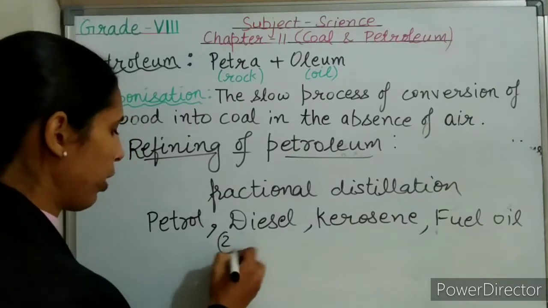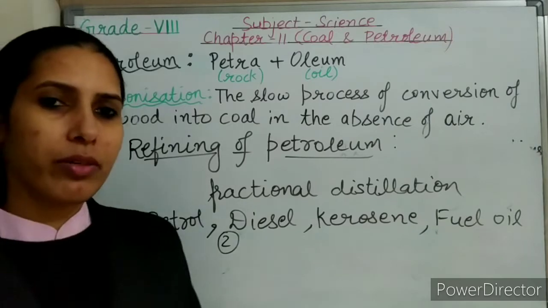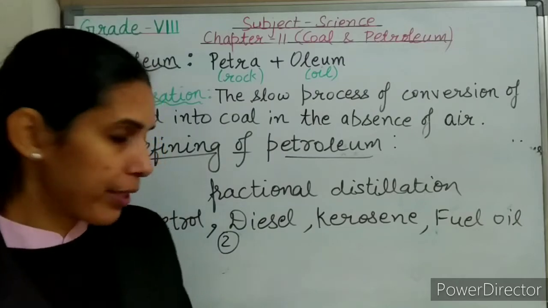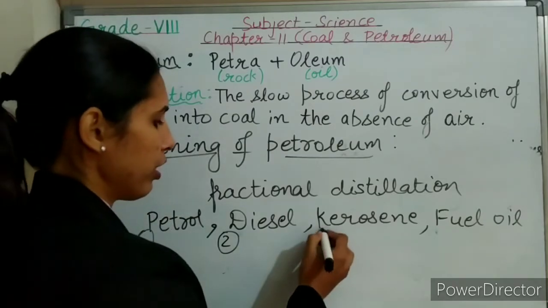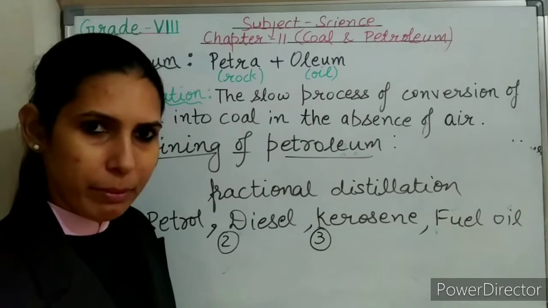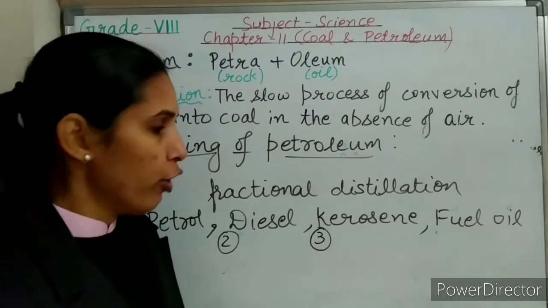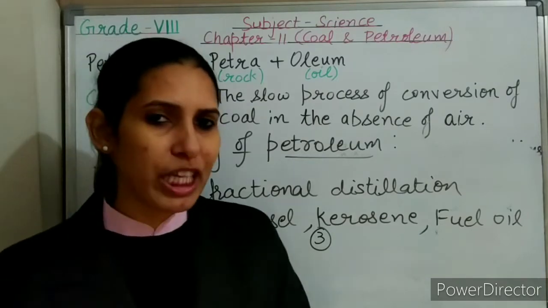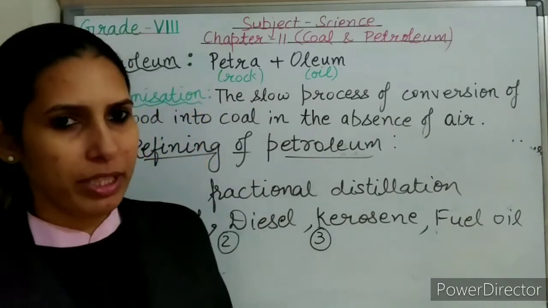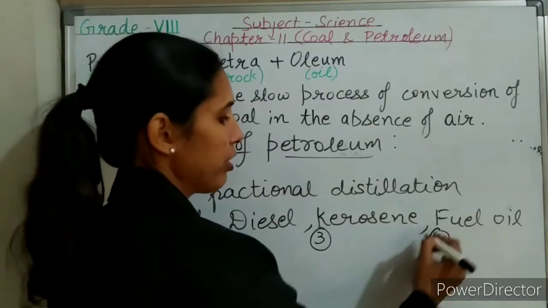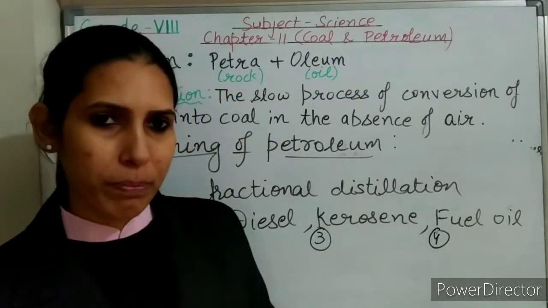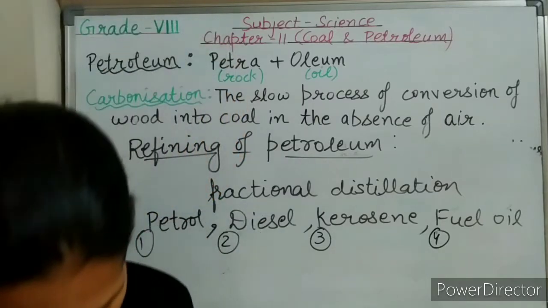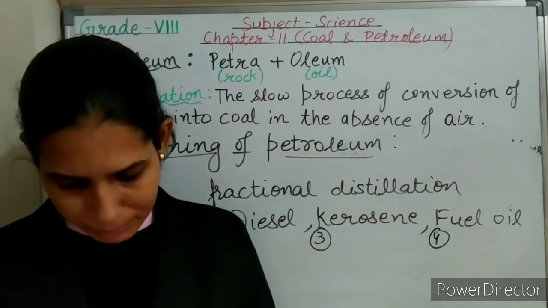If we move on to the second one, that is diesel. Diesel is used as a fuel for heavy motor vehicles, and it is also used in electric generators. Kerosene is used in stoves for cooking purposes. It is also used in lanterns for lighting purposes, and high quality kerosene is used as aviation fuel in jet aeroplanes. Fuel oil is used as a fuel in ships, and it is also used as a fuel in industries. So here the long answer type questions are complete.